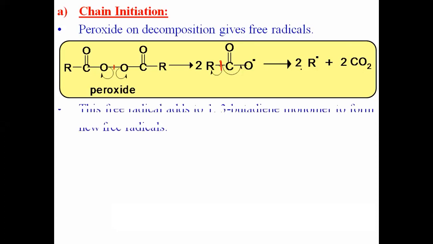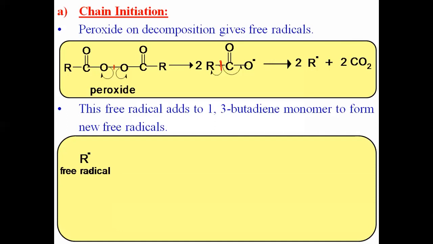Now let us see the next step. This free radical further adds to 1,3-butadiene, and it adds in two ways. This is our free radical, and it adds to the butadiene. This is 1,3-butadiene. What happens in that step? In presence of that free radical, the pi bond between these two carbon atoms undergoes homolytic breaking. One electron goes towards one carbon, the second electron goes towards the other carbon.